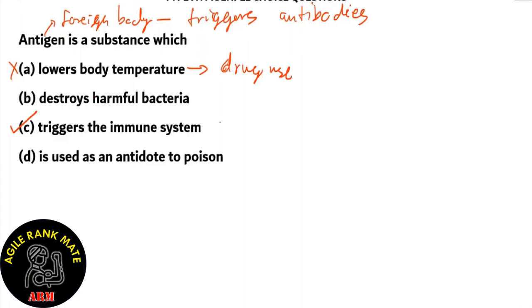What about option B? Destroys harmful bacteria. That is done by an antibiotic and not an antigen. Antigen is the harmful bacteria that enters, which are countered by antibiotics. So option B is incorrect. And option D, antidote to poison. An example for an antidote to poison is atropine, and atropine is not an antigen. So option D is incorrect. The right answer is antigen is a substance which, option C, triggers the immune system.